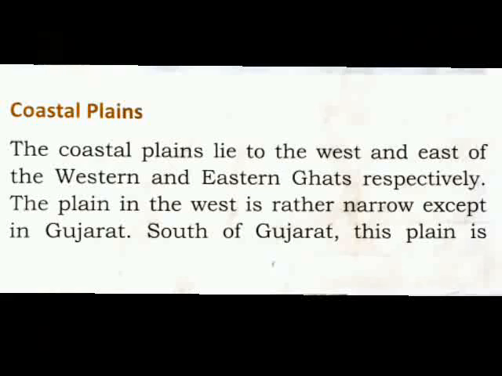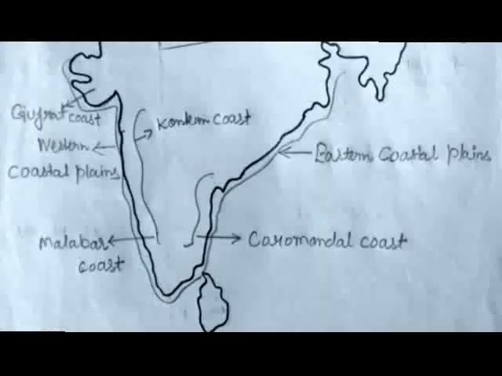Coastal plains. The coastal plains lie to the west and east of the Western and Eastern Ghats respectively. The plain in the west is rather narrow except in Gujarat. South of Gujarat, this plain is called the Konkan coast, and further south it is known as the Malabar coast. The western coastline is indented and has some natural harbours including that of Mumbai.